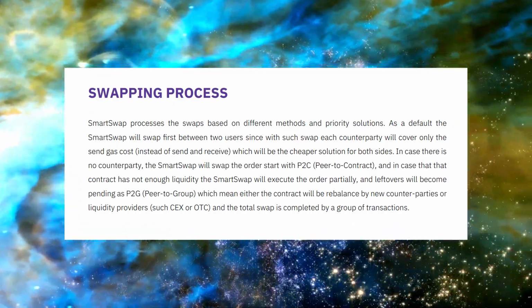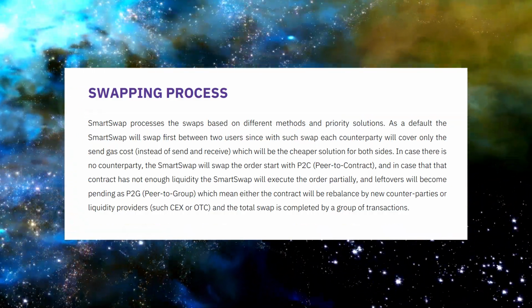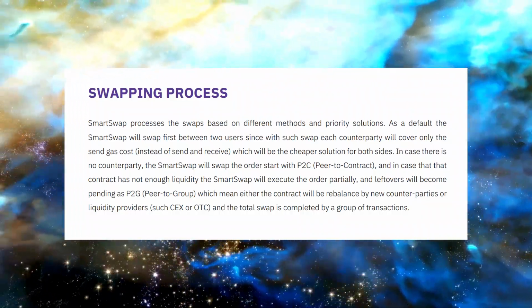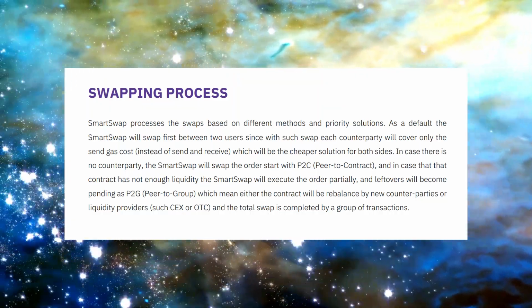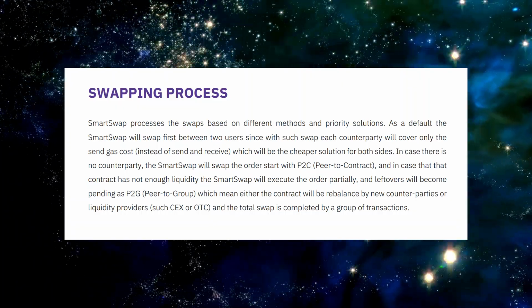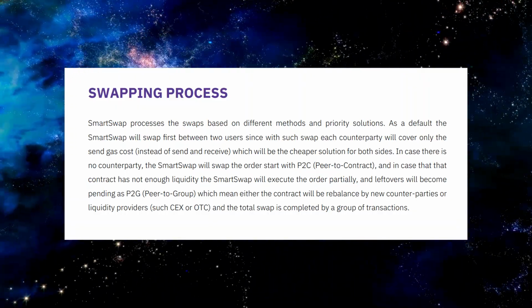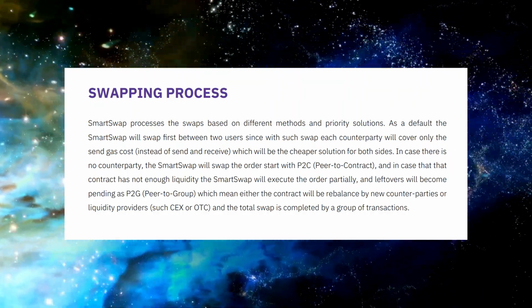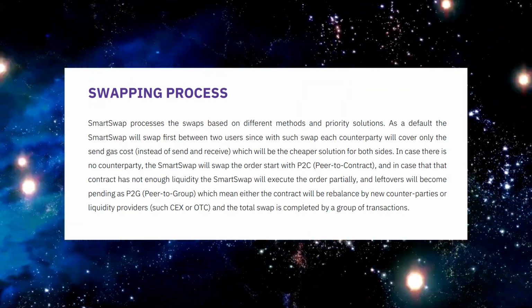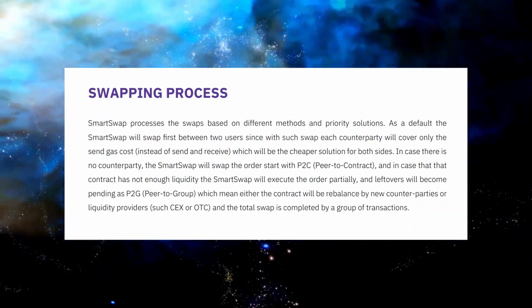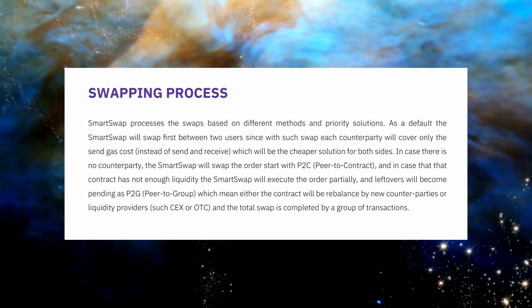In case there is no counterparty, SmartSwap will swap the order and start with the P2C, peer-to-contract. And if that contract doesn't have enough liquidity, SmartSwap will execute the order partially and leftovers will become pending as P2G. That means peer-to-group. This means that either the contract will be rebalanced by new counterparties or liquidity providers such as CEX or OTC, and the total swap is completed by a group of transactions.